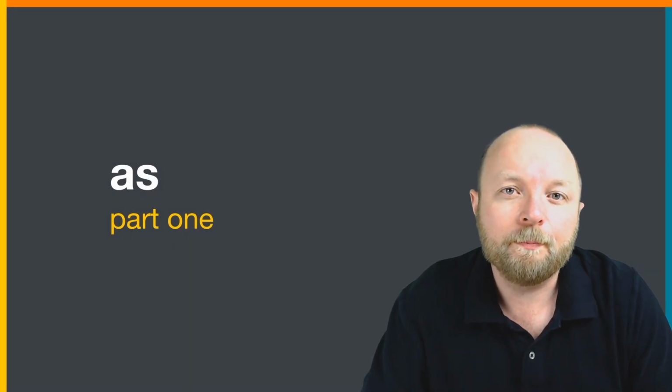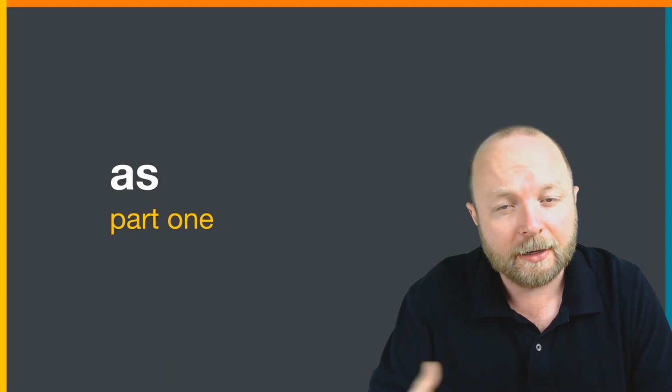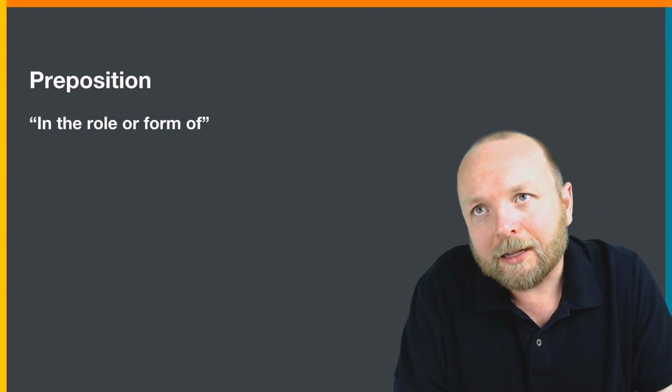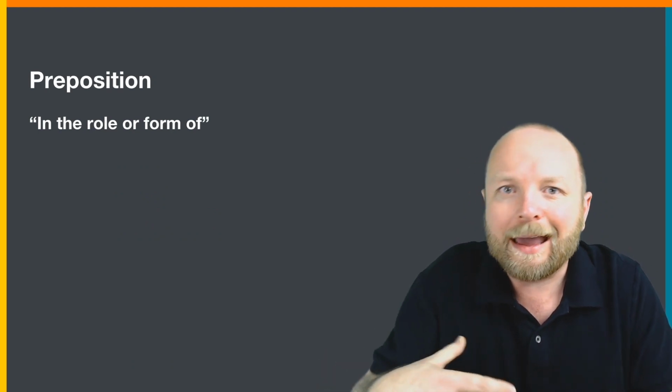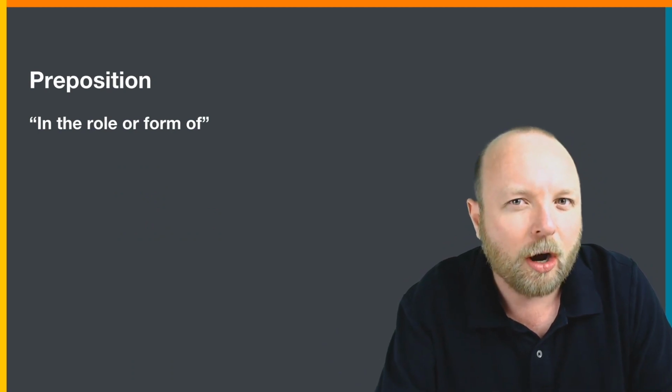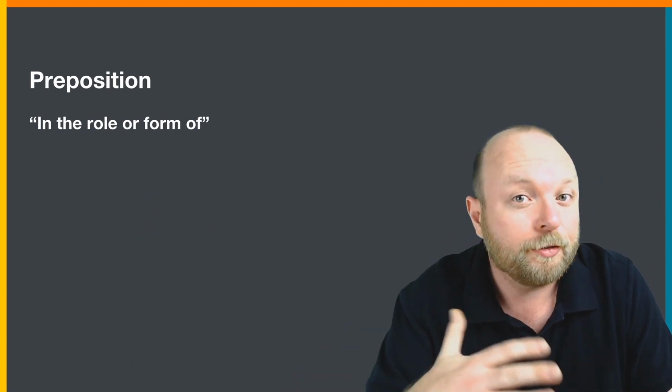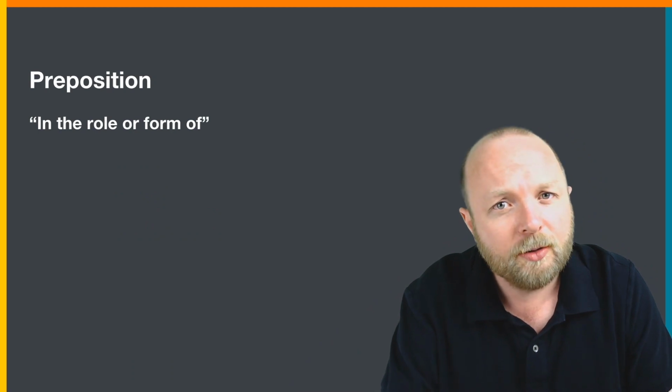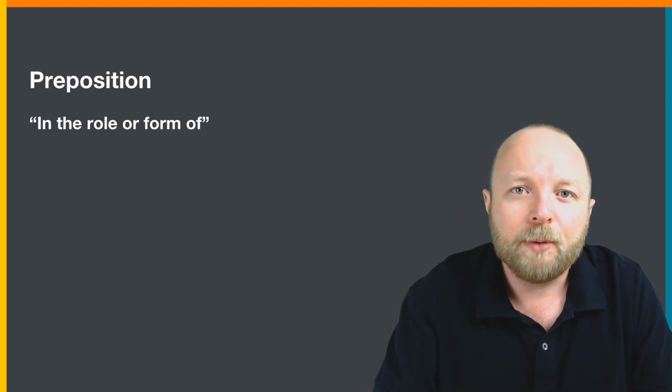As, part one. As is a difficult word. Lots of different ways to use it and some different meanings. First, let's look at how as is used as a preposition. A preposition, remember, usually comes before a noun or a noun phrase. And for this meaning, the first meaning, we are using as to talk about the role. Role is like job, similar, or form of something. If you don't know these words, maybe check a dictionary, but let's get started.